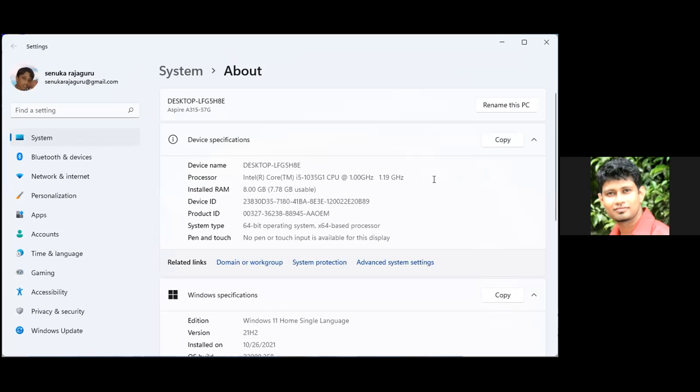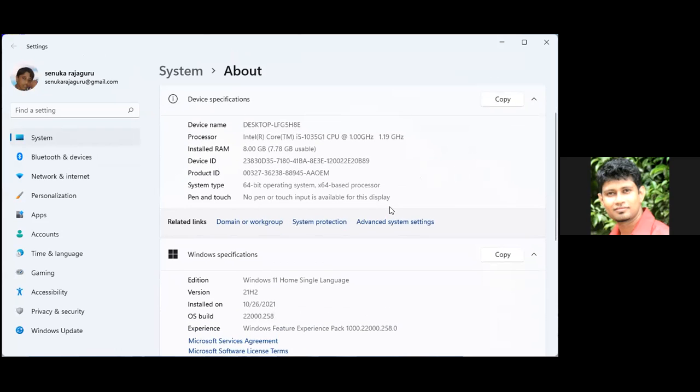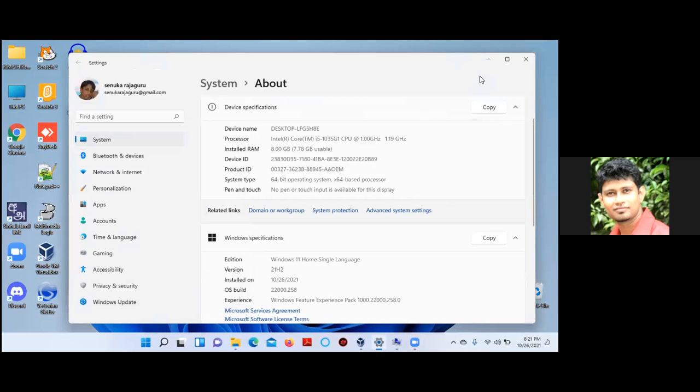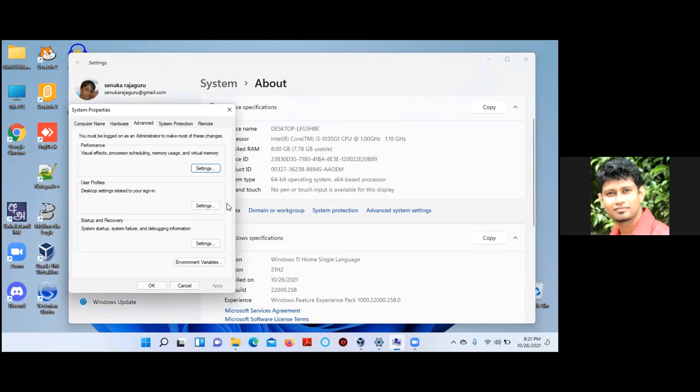Right. Go to the system settings and advanced system settings. Advanced system settings. Can you see? Yes, that one. And when you go to the advanced system settings, I think you have not shared that window with me. Seems you have to share the desktop. Right? When you load the advanced system settings, there's a section called performance. And from that performance section, advanced, then performance. Then go to the settings.